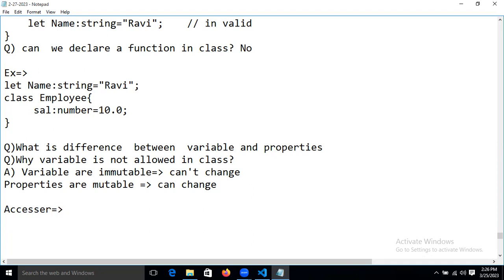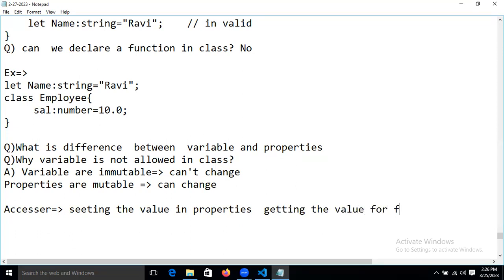Accessor is nothing but setting the value in a property, and getting the value from the property. The setter is setting the value in the property, and the getter is getting the value from the property, right?